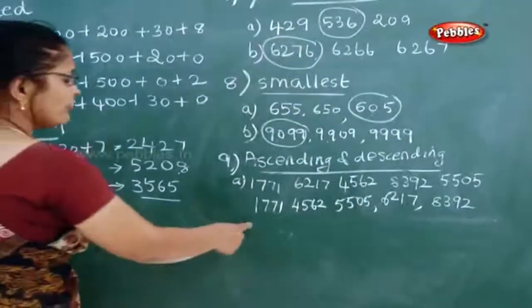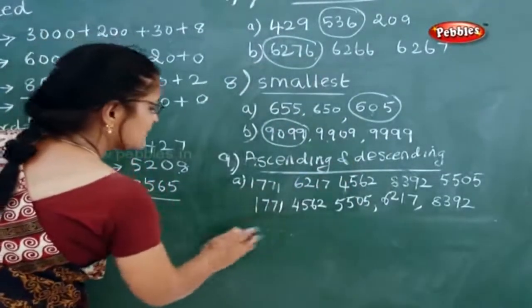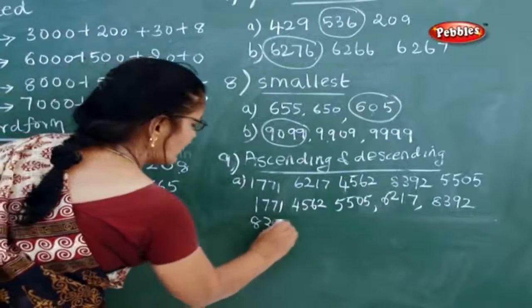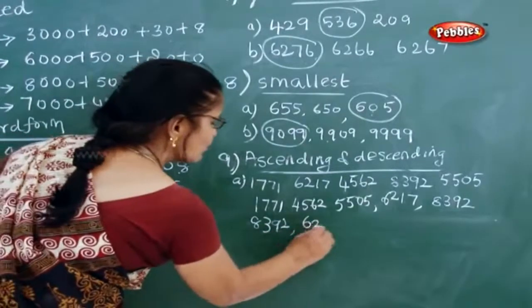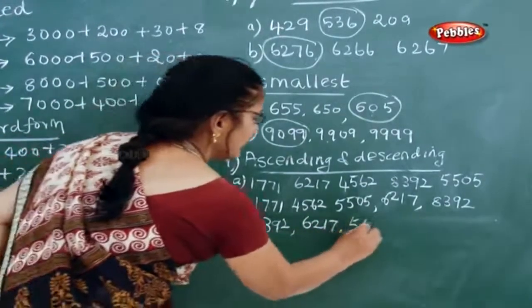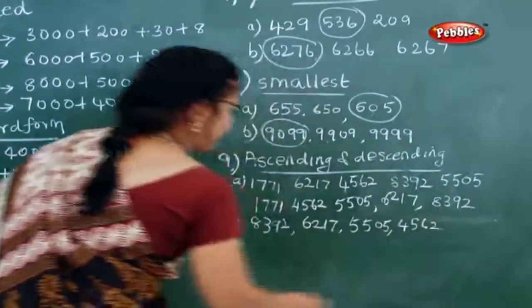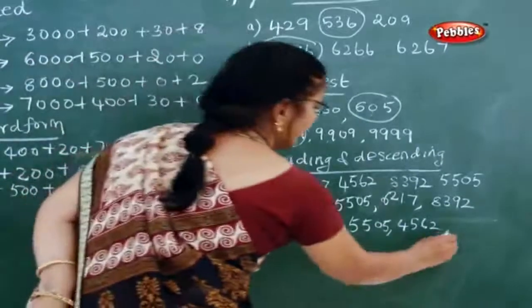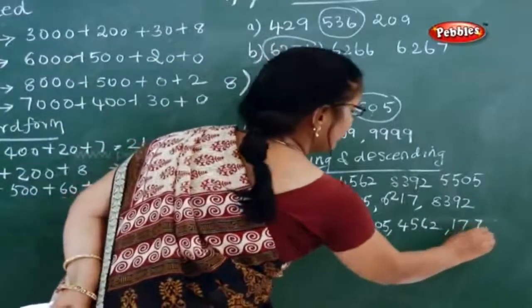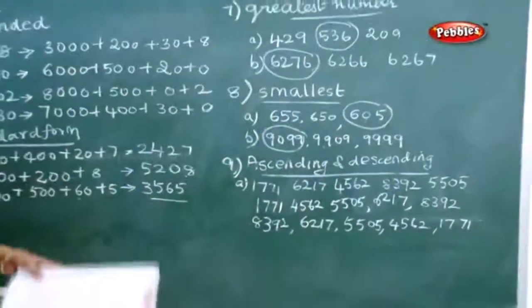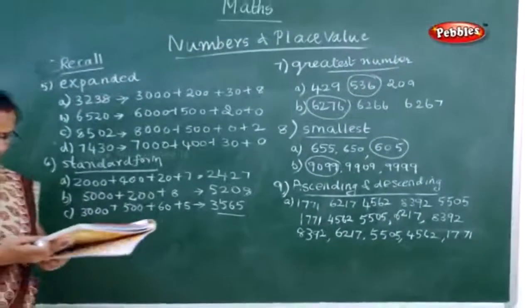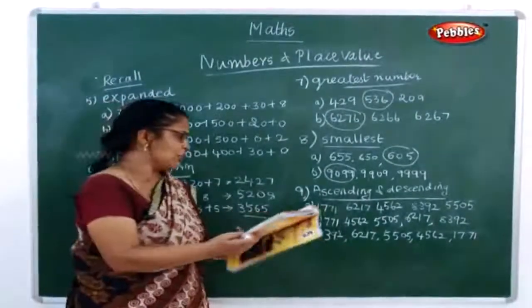See next, now what do you have to do? You have to do it in descending order. How will you do this in descending order? 8392, 6217, 5505, 4562. That is, you will start from the biggest number to the smallest number. And the last one is 1771. So this is how you have to arrange the numbers in ascending and descending order.